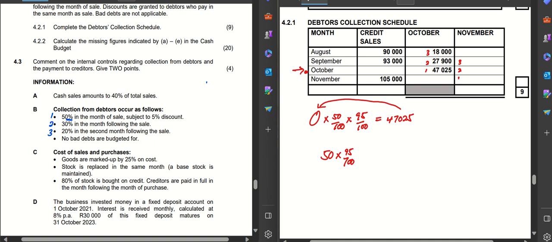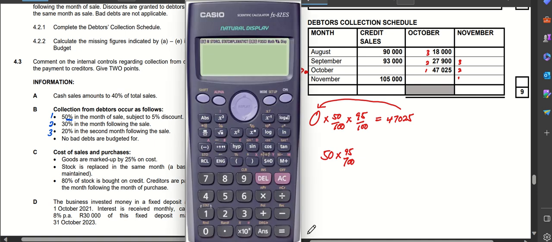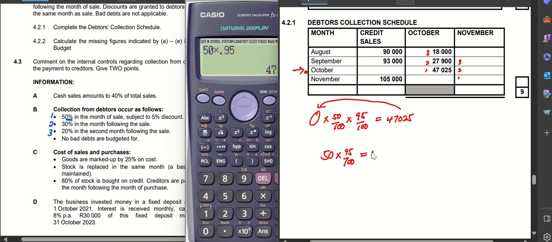Let's punch that on the calculator. You multiply 50 by 95%, and that gives you 47.5%.